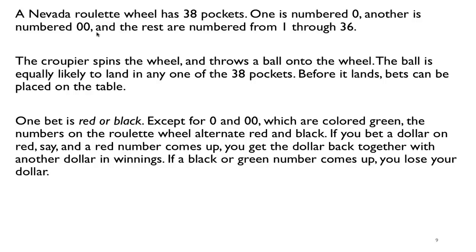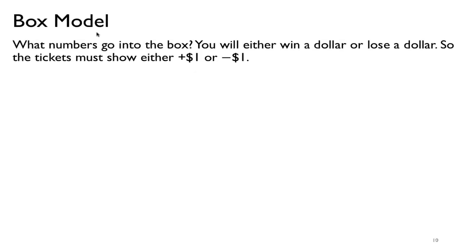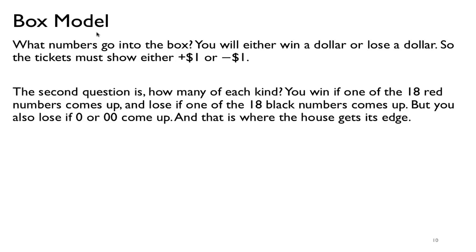When we look at a problem like this, we like to boil it down to a simple box model. In a box model, we just want to know whether we win $1 or lose $1. We don't care about all the different colors and numbers; a lot of those details are irrelevant. So when we play this game, either we win $1 or lose $1. And that's the first thing.